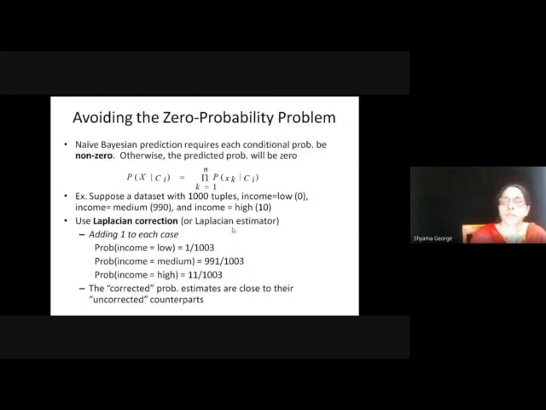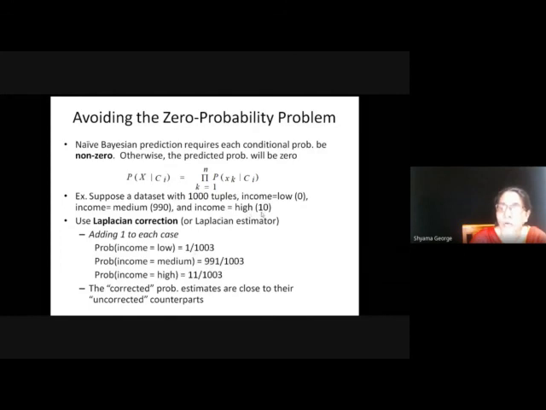Now this is not included in the syllabus but is in the textbook. This is based on Jiawei Han. He is giving an idea for zero probability problem correction. Suppose the income low is 0, income medium is 990 and income high is 10. When we multiply, if we use a value 0, you will get the final probability as 0. So to avoid that, we can add one to each of these records. That is, low becomes 1, 990 becomes 991, high becomes 11.